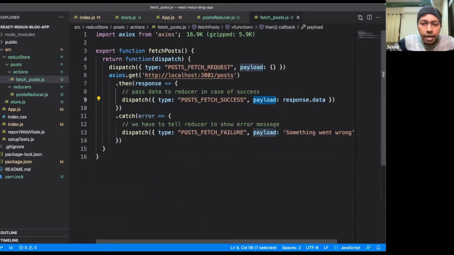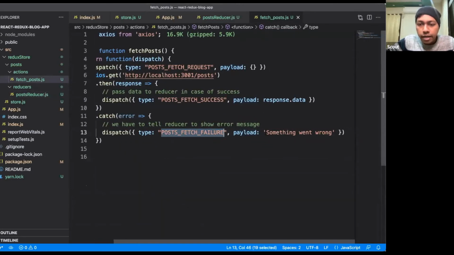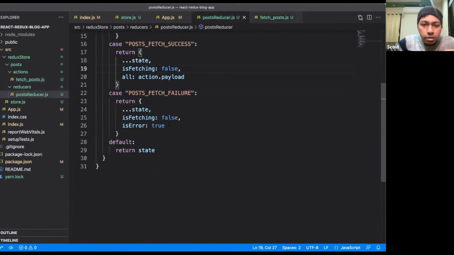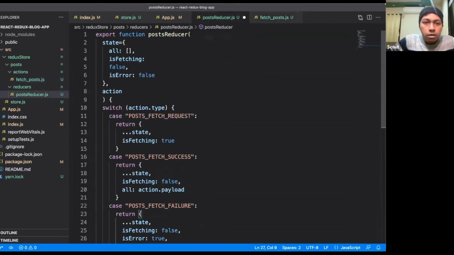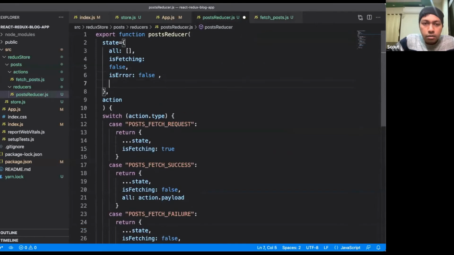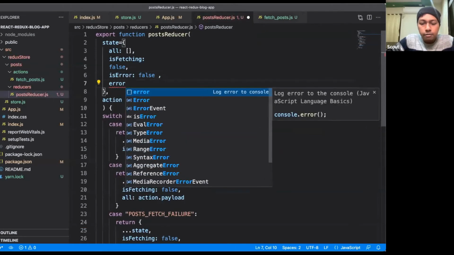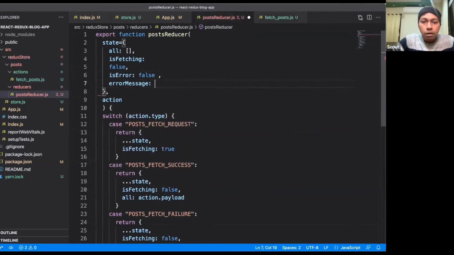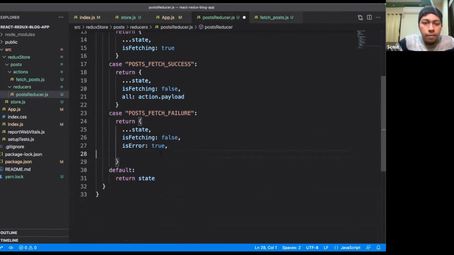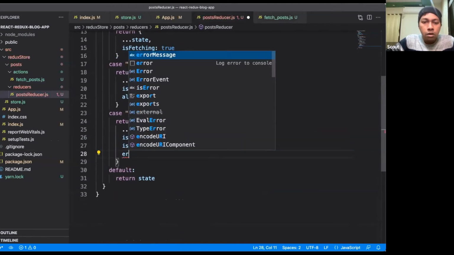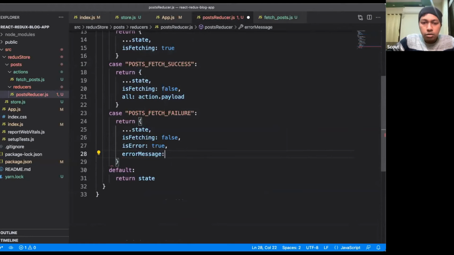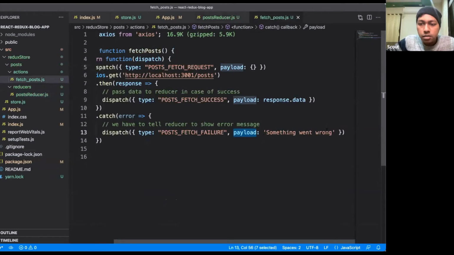If there is an error, then I'm sending a payload called something went wrong. But here we have nothing to set. So here I will add a new property called error message. I will set the error message value initially to null. If there is something wrong, I will set the error message to the action dot payload, because inside this payload I'm sending the message that something went wrong.